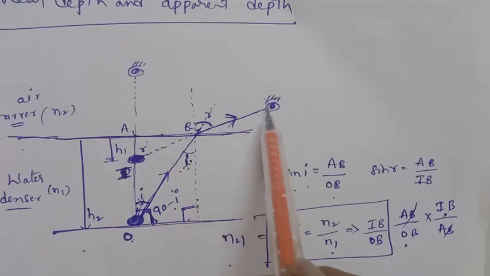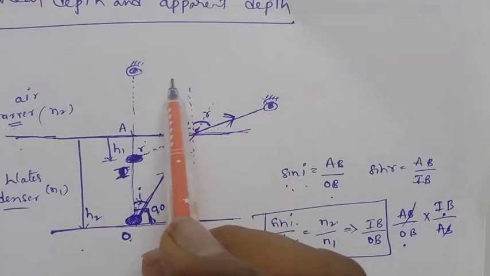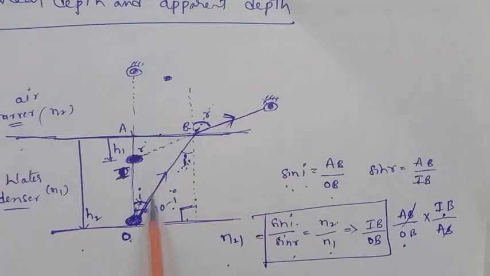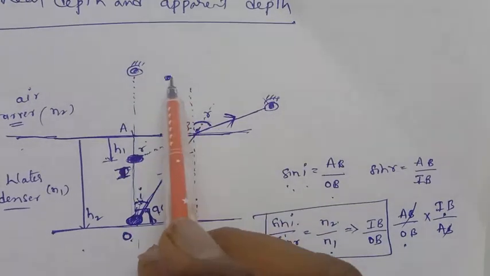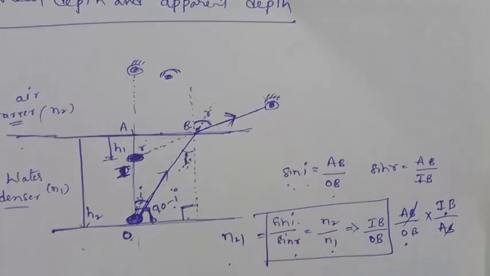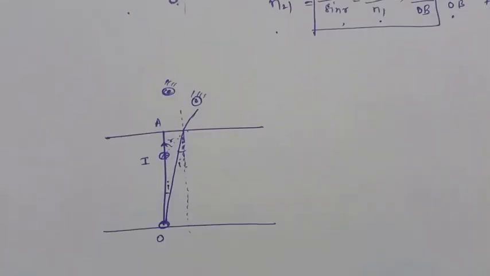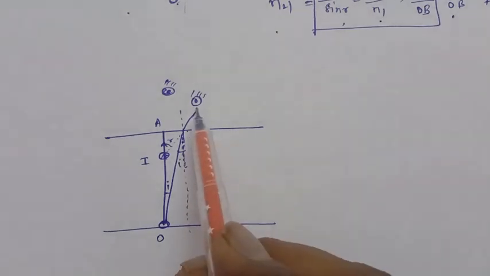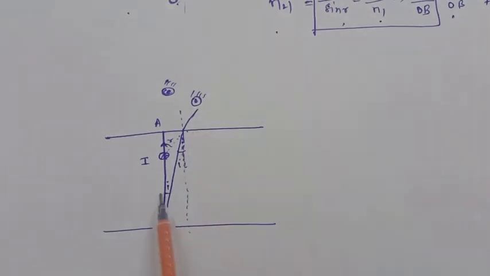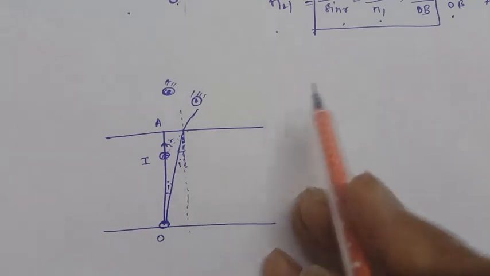If you are looking here, suppose you have to move near this normal line, and you are viewing in this manner, then this incident angle will be very small.